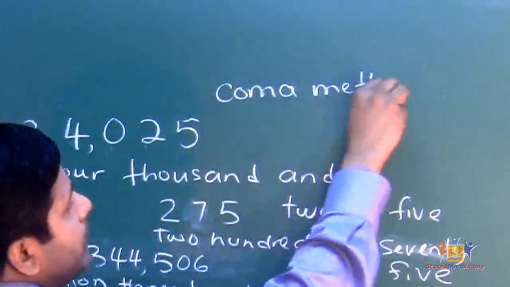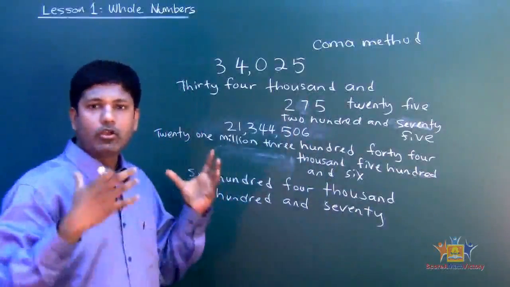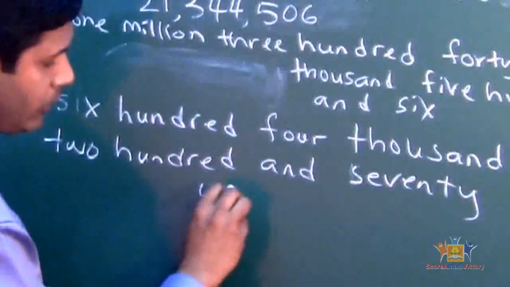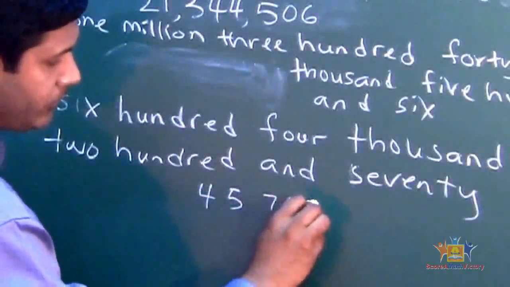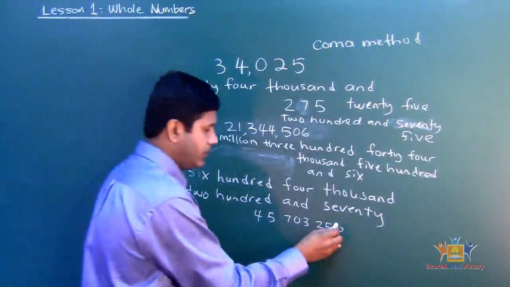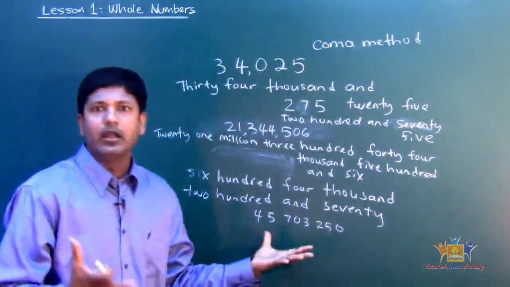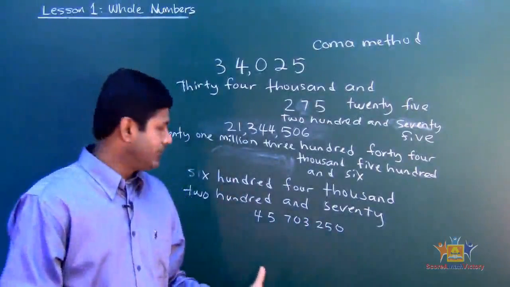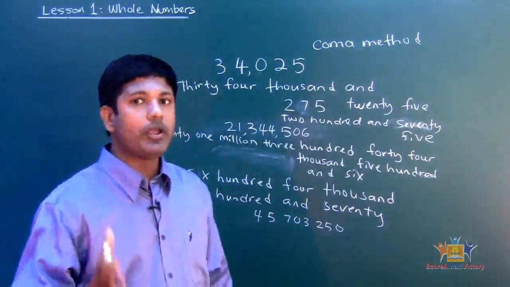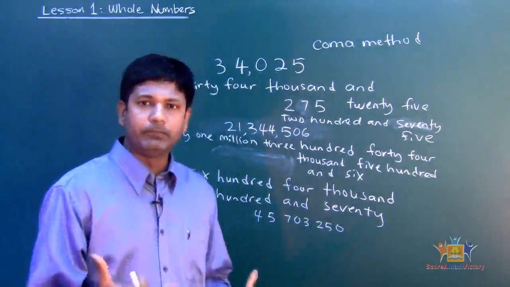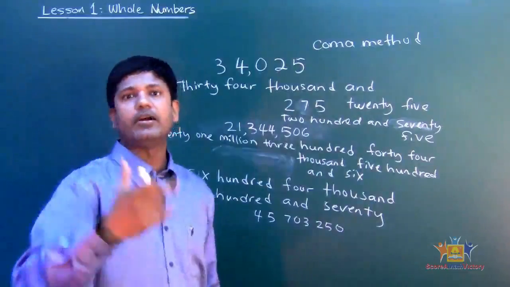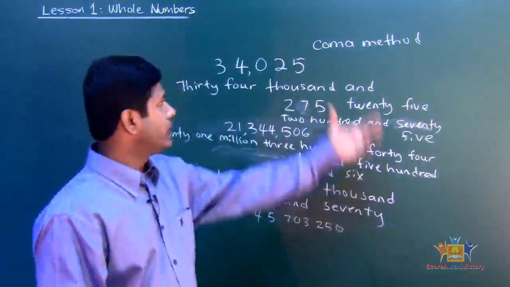So whenever you're given a big number to read, use the comma method, okay? Let's take another example. Let's say I give you 45703250 and ask you to read this number. I know when you look at this number, it's kind of intimidating, isn't it? It scares you, okay? But don't. You belong to Score a Math Victory and you are Mr. Mac's student. Nothing should scare you. Look at that and say with confidence, I know how to read it, because you know the comma method.